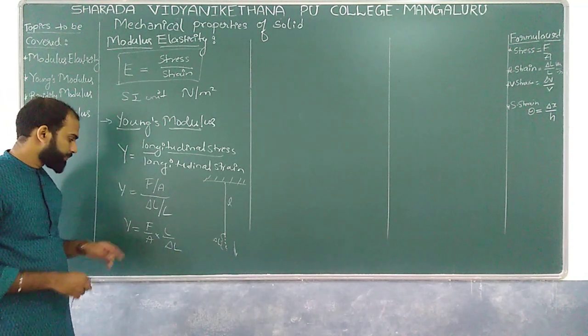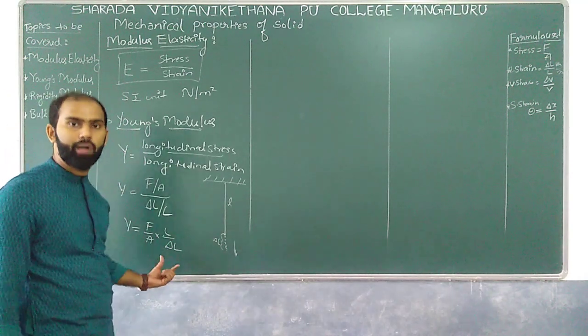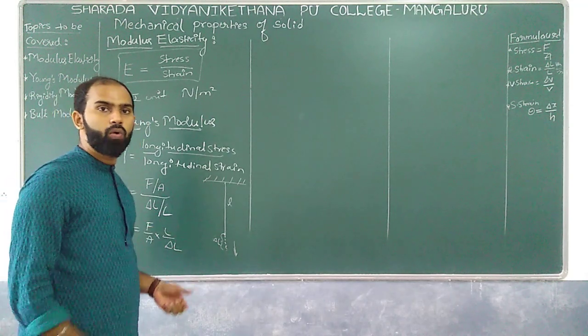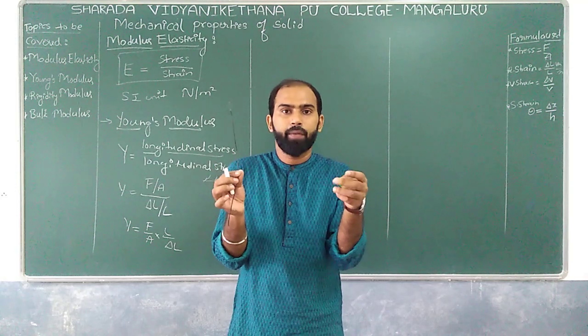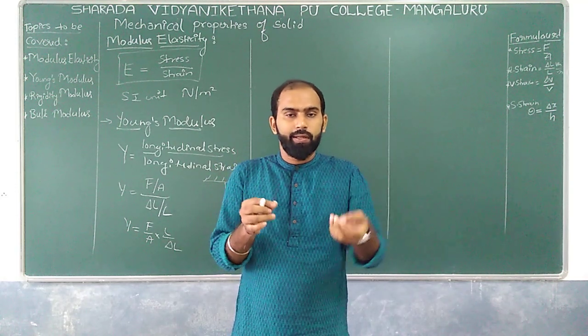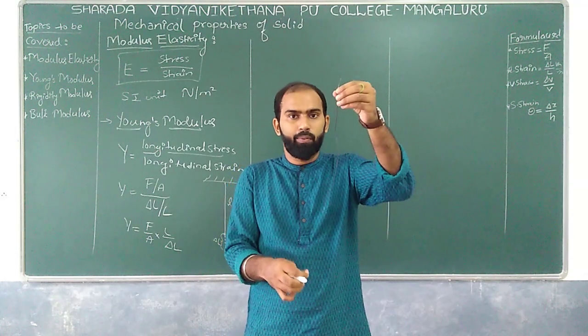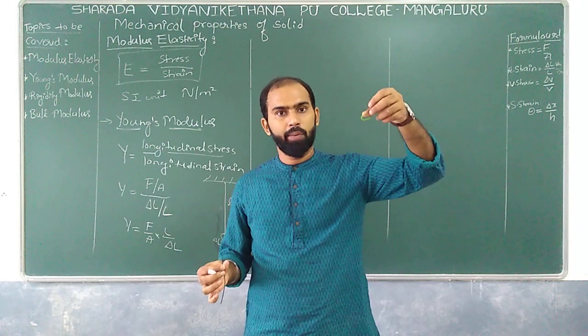Now this is F and this is delta L, which means there is a change in length. What about F here? Among these two objects, which requires more force to deform its body, a steel wire or a rubber band?